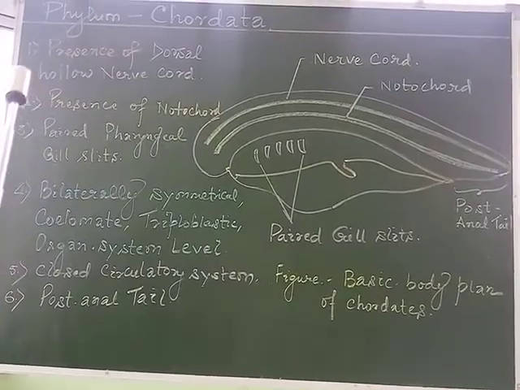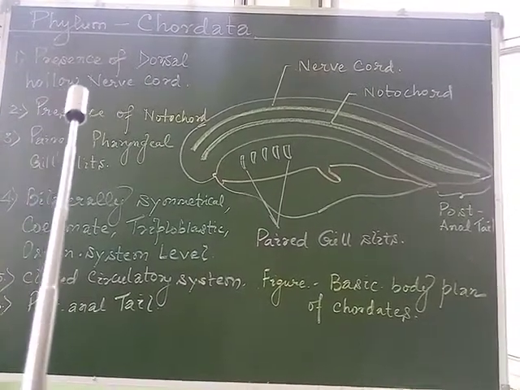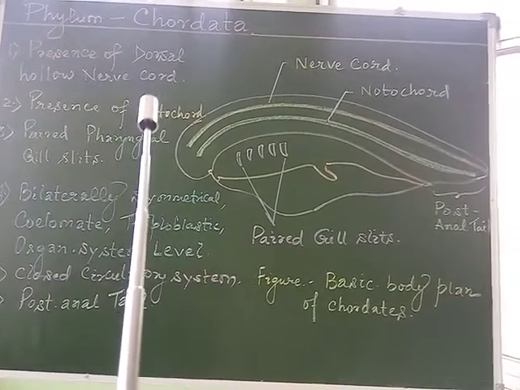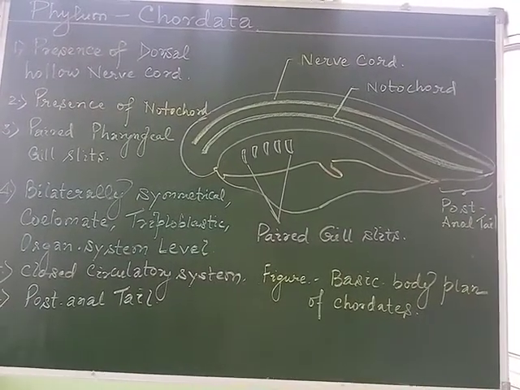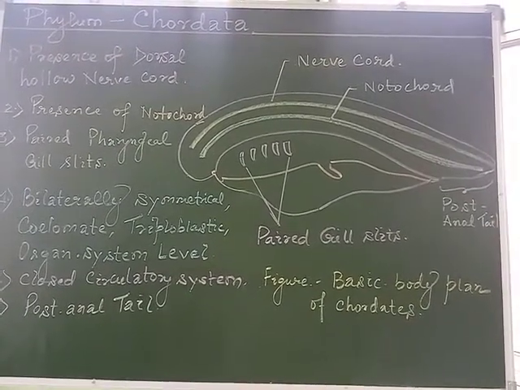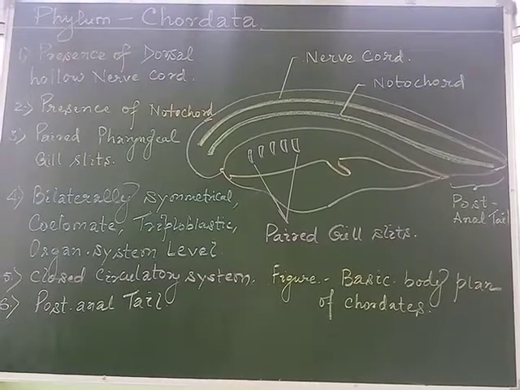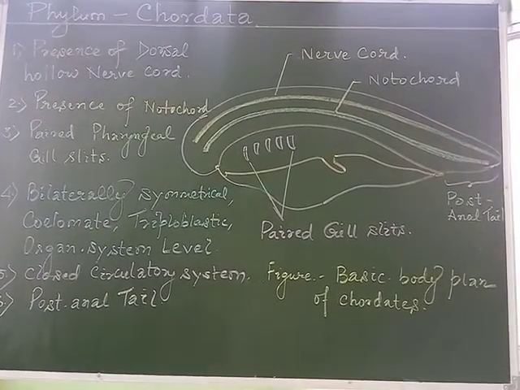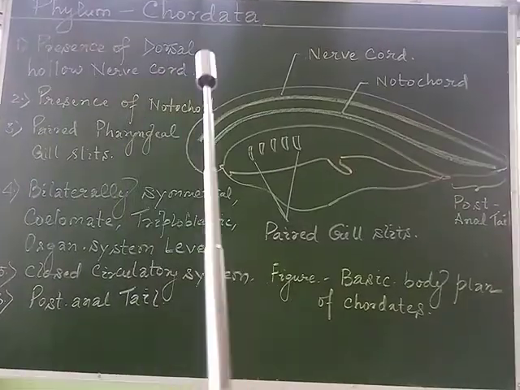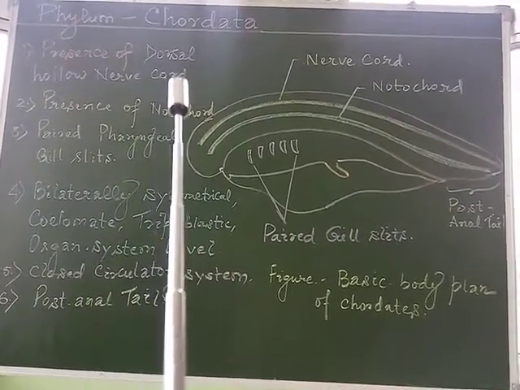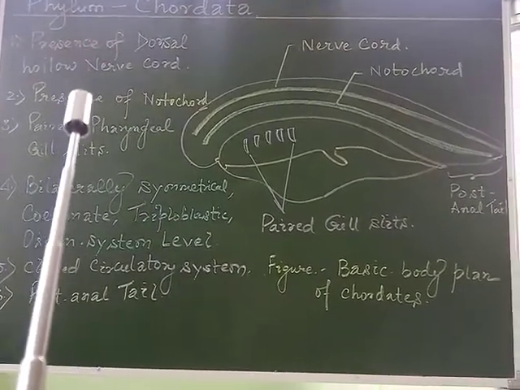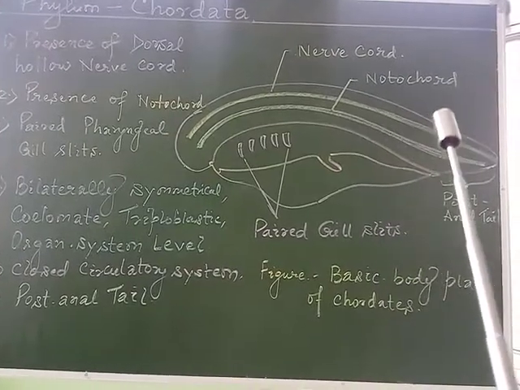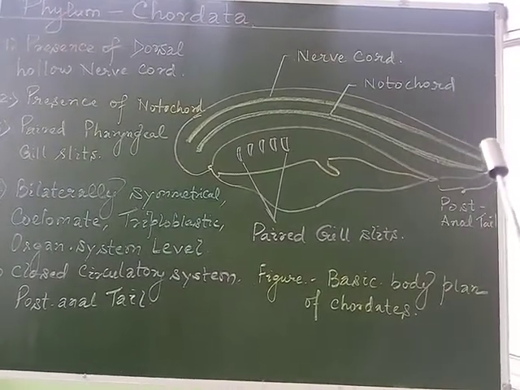The central nervous system of chordates is present in the dorsal region of the body, whereas in non-chordates, for example the phyla Arthropoda and Mollusca, the nervous system is present on the ventral side. In chordates, it is in the form of a longitudinal hollow or tubular nerve cord lying just above the notochord.